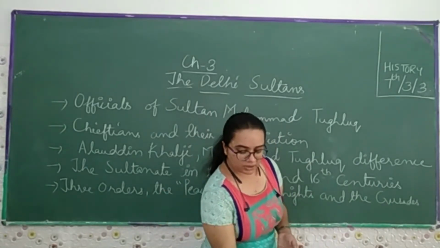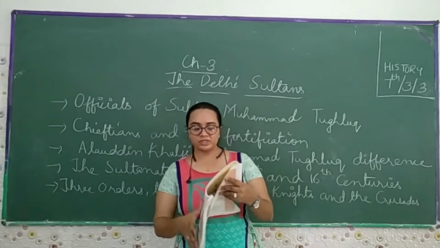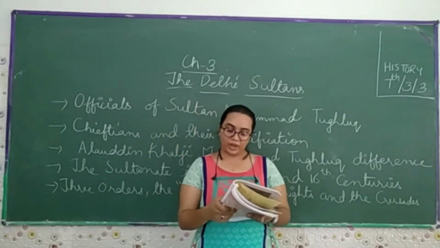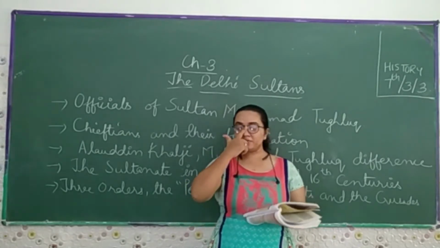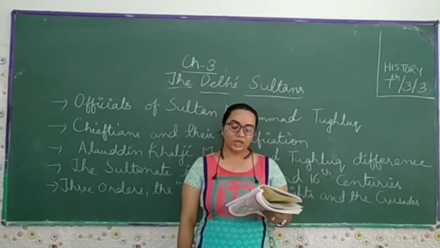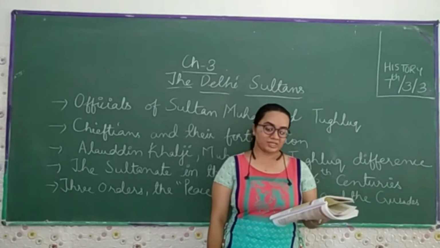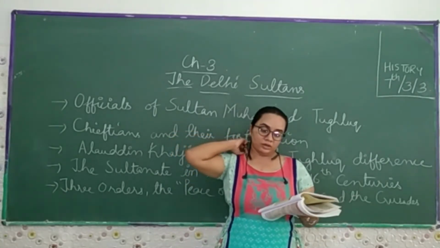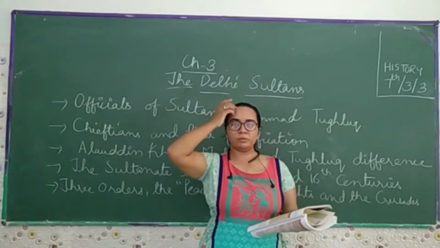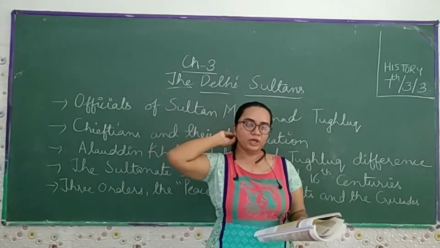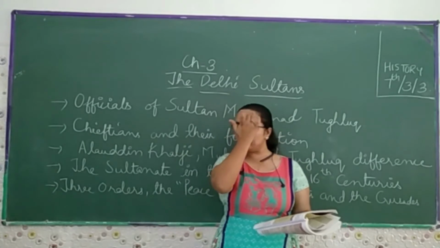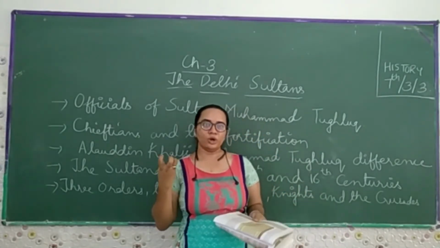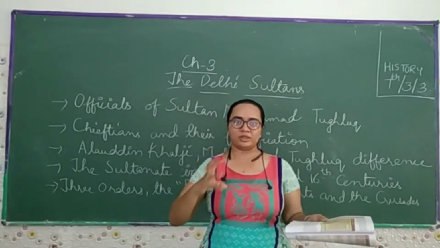So we start with the chieftains and the fortification, which we have already discussed in the previous segment, where fortifications were in the mountains, rocky, uneven and rugged places, as well as in the bamboo groves. Ibn Battuta, who came from Morocco, which is in Africa, was a traveler. He came to India and used to live in the rocky mountains, where he made his food in bamboo sticks.